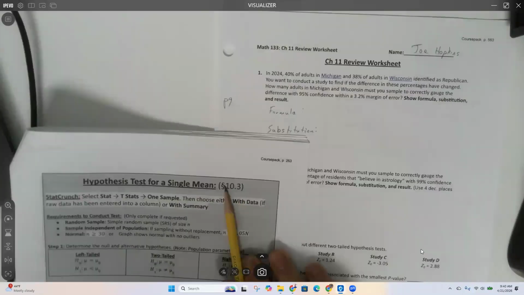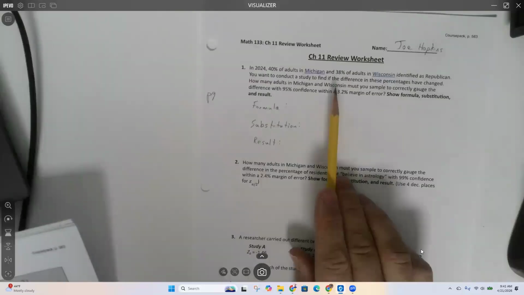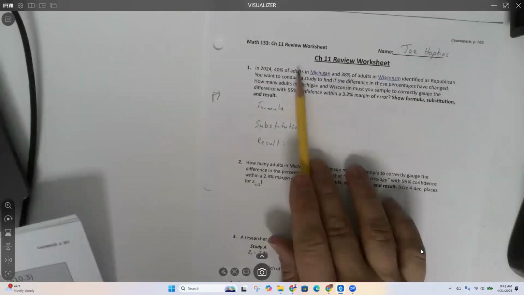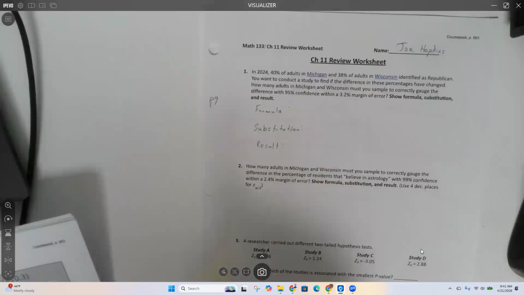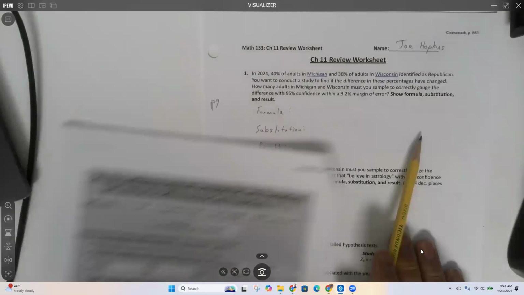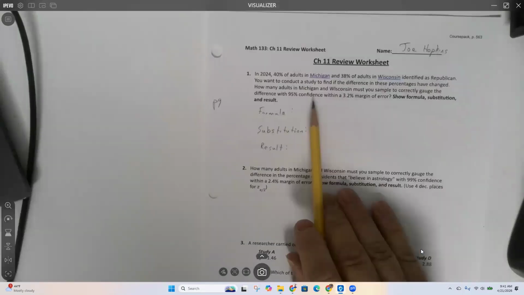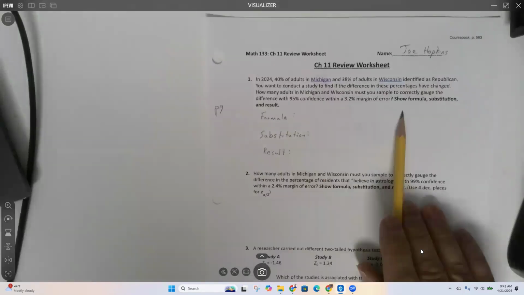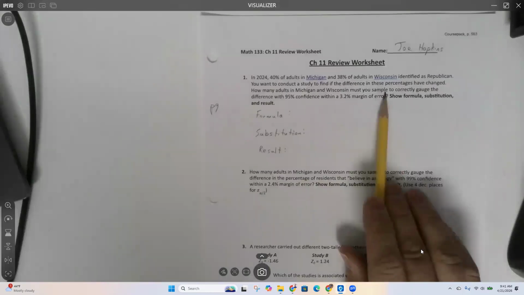And I don't have a single one. I have two different populations. I'm going to take a sample from Michigan and a sample from Wisconsin. So Rachel says page 260. Page 260 is for a confidence interval for two populations. I am going to build a confidence interval, but not yet. First, I need to figure out how many I need to sample.